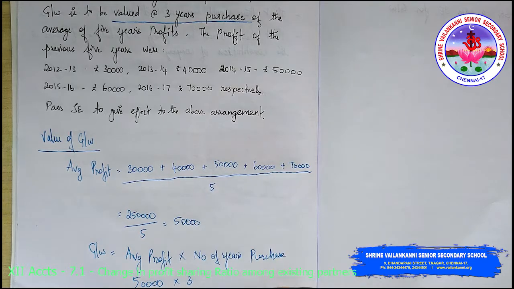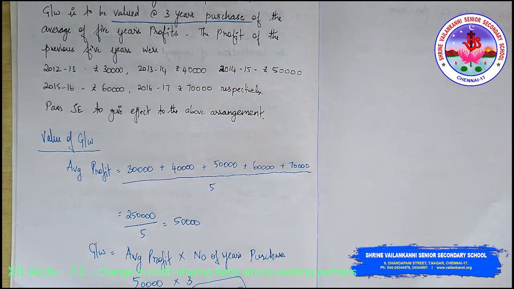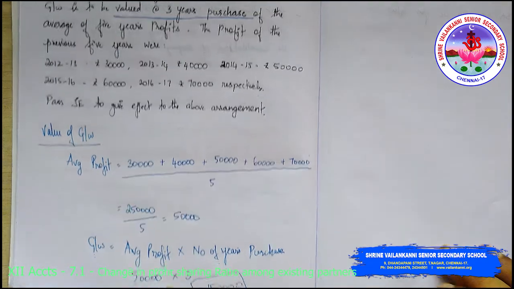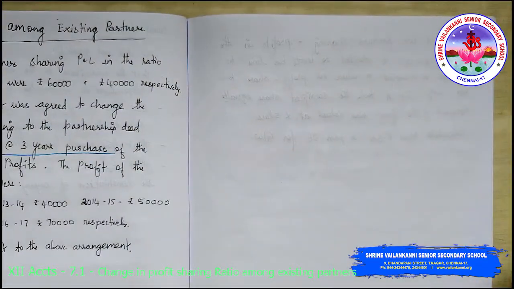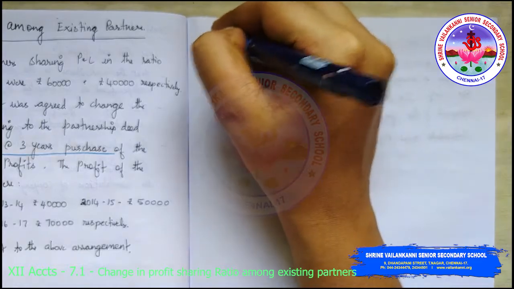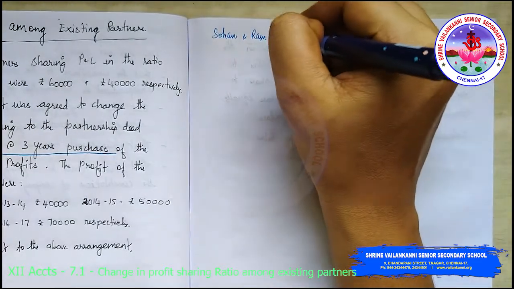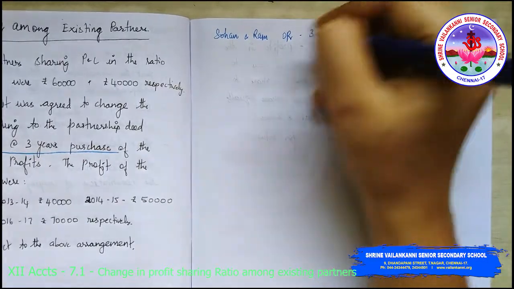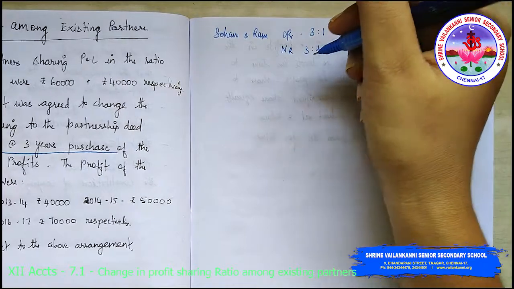So goodwill is 1,50,000. I hope that this is clear. So 1,50,000 is the goodwill. Now we have to look into what is the sacrificing ratio and what is the gaining ratio. There are two partners, Sohan and Ram. Their old profit sharing ratio is 3:1. New ratio is 3:2.